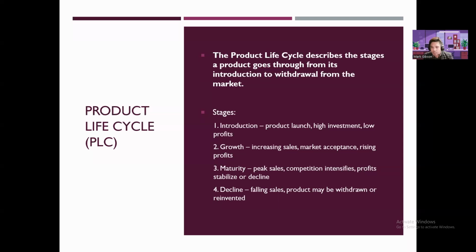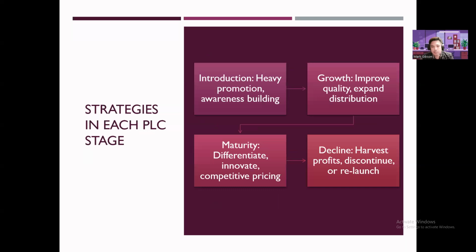And then maturity: peak sales, competition intensifies, and profits stabilize or decline. And then there is the decline stage: falling sales, and the product may be withdrawn, reinvented, or reinforced. Now let's look at the different strategies in each product life cycle stage.